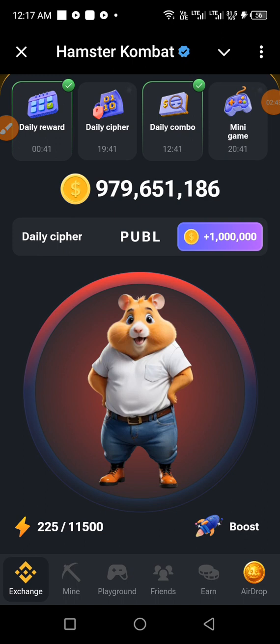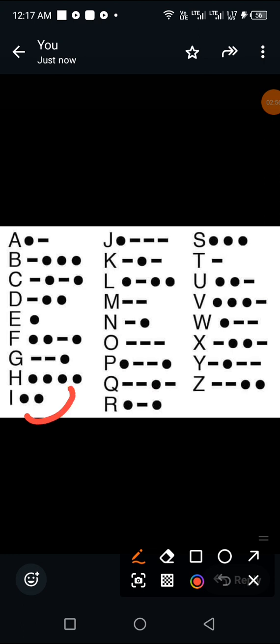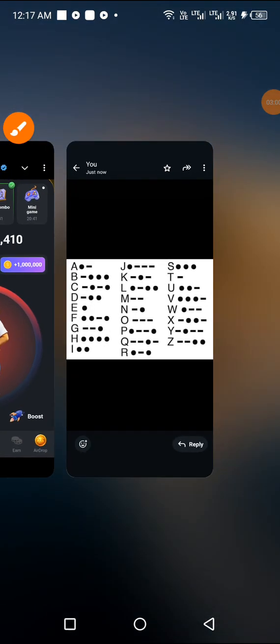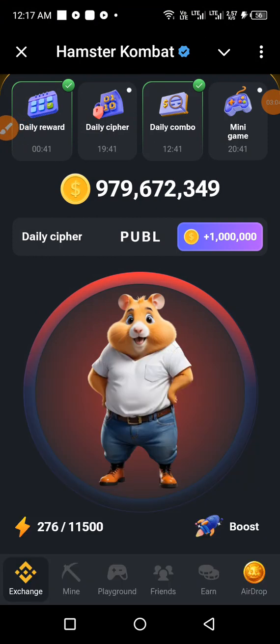So the second to the last is letter I. How do we spell letter I? Letter I is very easy. Two dots. Just two dots. So let's do that. Dot dot. And letter I has been activated.